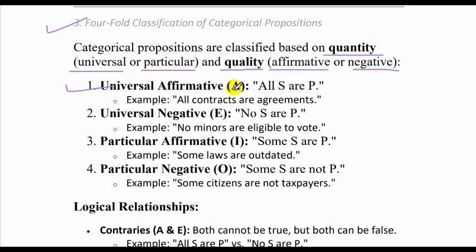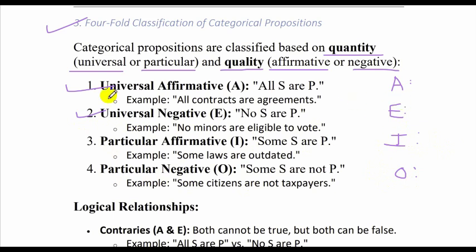Now universal affirmative we represent by the letter A. Universal negative we represent by the letter E. There is nothing special about these letters A, E, I, O. It's just a concept. So just understand that if I say A, then it means universal affirmative. If I say E, it is universal negative. If I say I, it is particular affirmative, and if I say O, it is particular negative. These letters by themselves have no meaning except that they are representative.